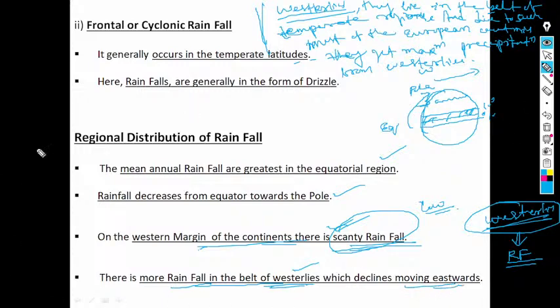So this is all about cloud types and rainfall distribution. In the coming class, we will discuss something more important about atmospheric processes.